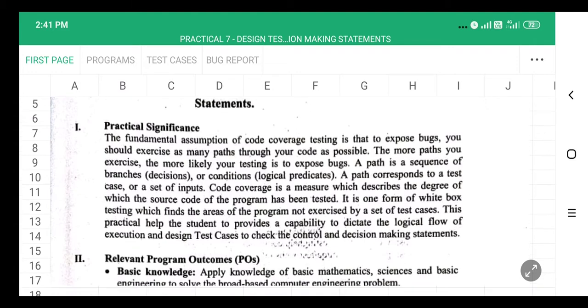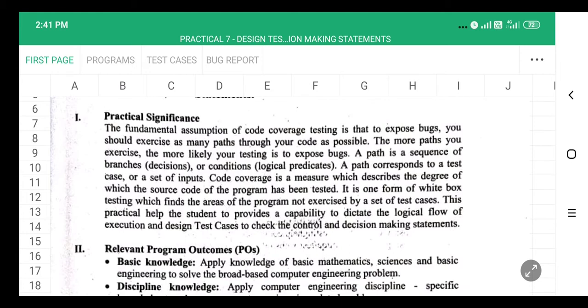This practical helps students gain the capability to dictate the logical flow of execution and design test cases to check the control and decision making statements. Here you need to perform dynamic white box testing. You are going to check each and every statement.